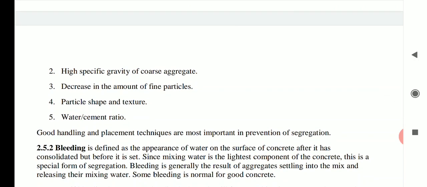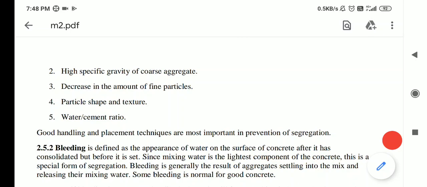Next, a decrease in the amount of fine particles, that is sand. There is no proper mix in the concrete if we increase the quantity of aggregate and decrease the quantity of sand. Then the sand will not bind with the coarse aggregate, or the coarse aggregate will not bind with the sand. Then segregation will occur. So we should use the proper quantity of the ingredients.